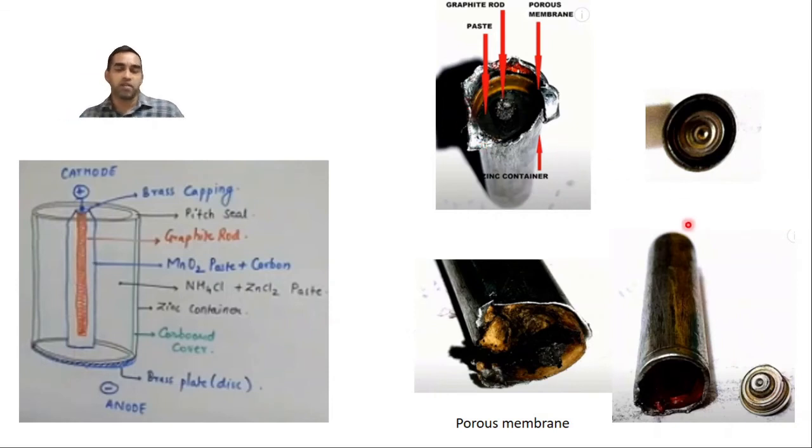Okay, hope you have understood. This is how it looks. And now what is the anode and what is the cathode? The cathode, where the reduction takes place, is the graphite rod, and the anode is the zinc one. Electrolytes are ammonium chloride and zinc chloride, which are used here. And the reduction reaction takes place at MnO2.